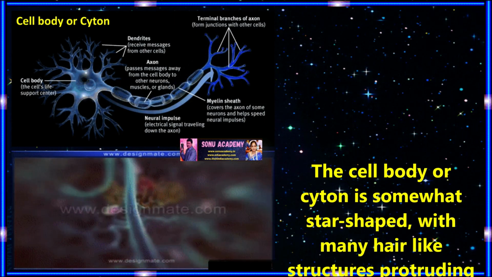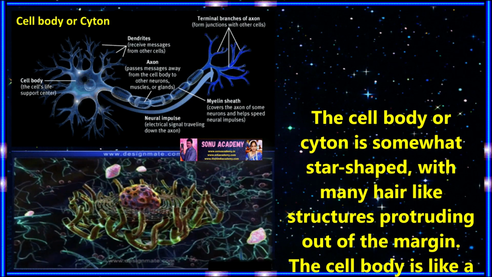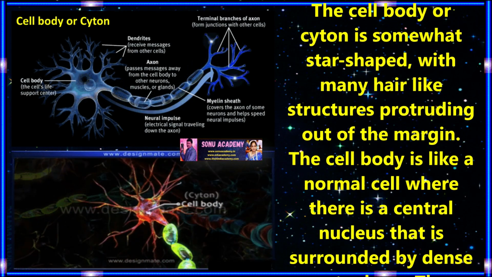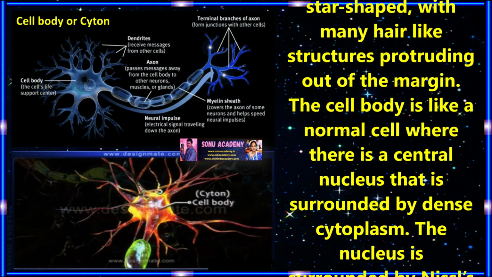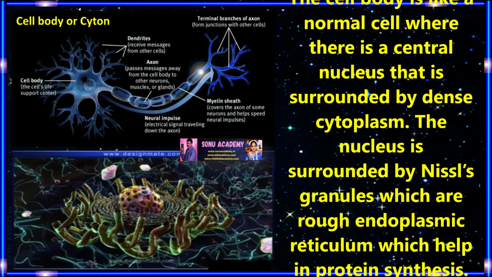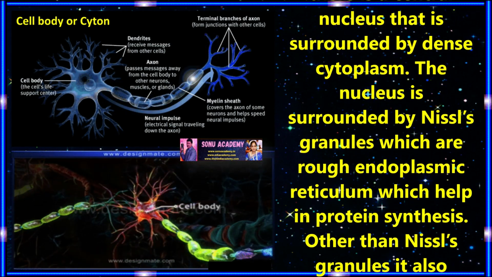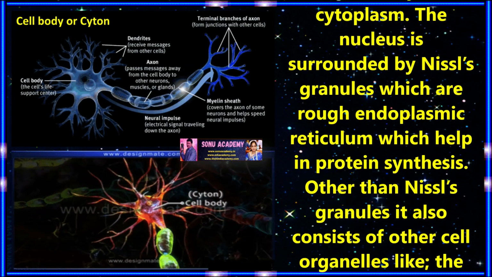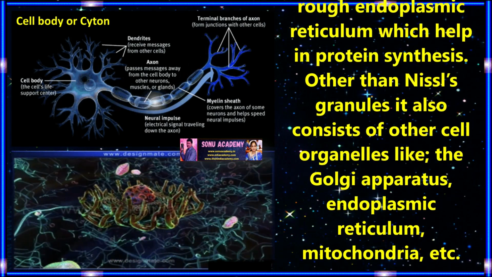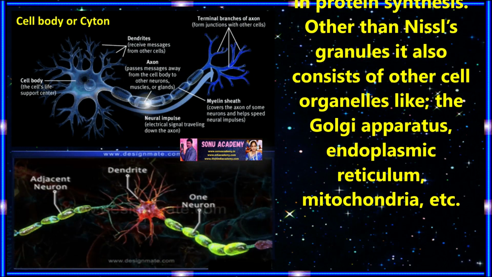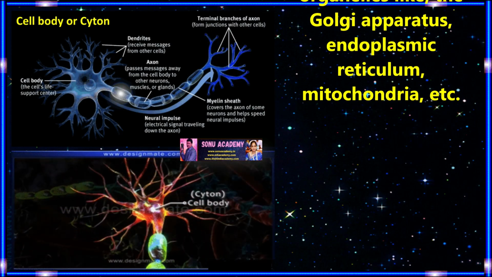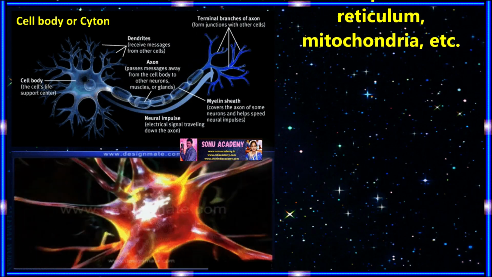The cell body or cyton is somewhat star-shaped with many hair-like structures protruding out of the margin. The cell body is like a normal cell where there is a central nucleus surrounded by dense cytoplasm. The nucleus is surrounded by Nissl's granules, which are rough endoplasmic reticulum that help in protein synthesis. Other than Nissl's granules, it also consists of other organelles like Golgi apparatus, endoplasmic reticulum, mitochondria, etc.